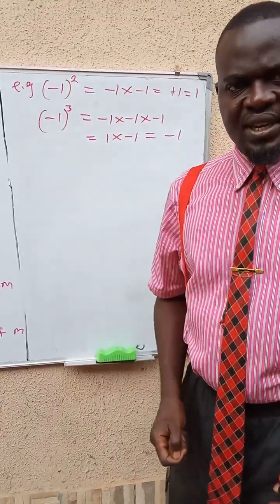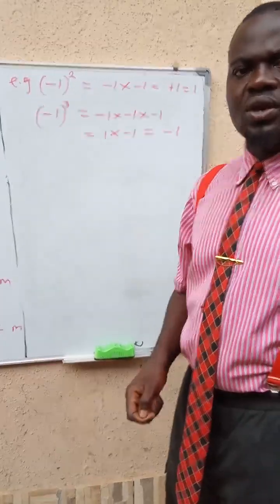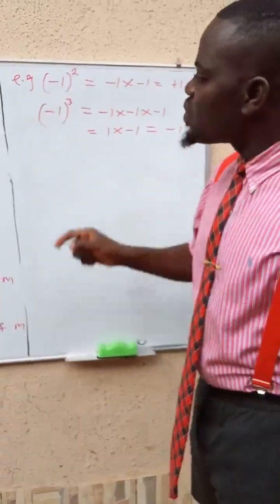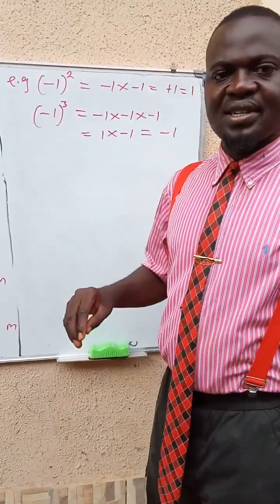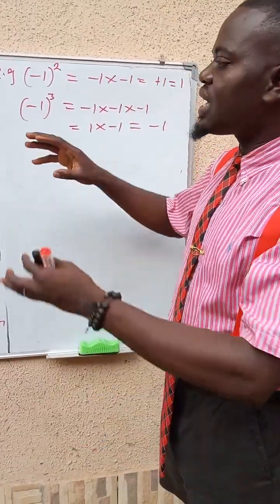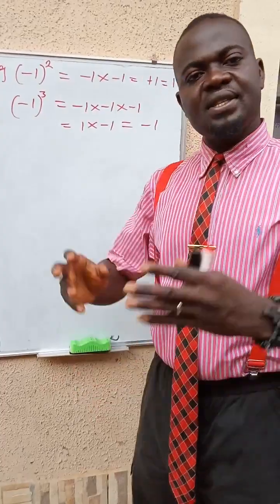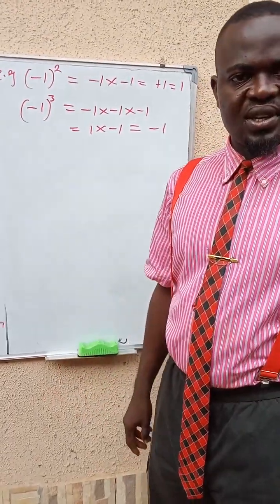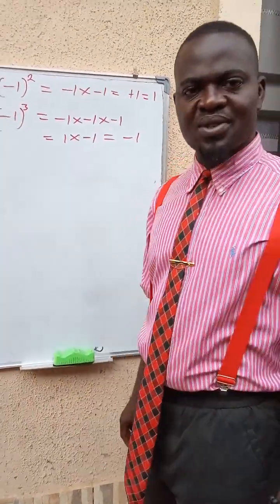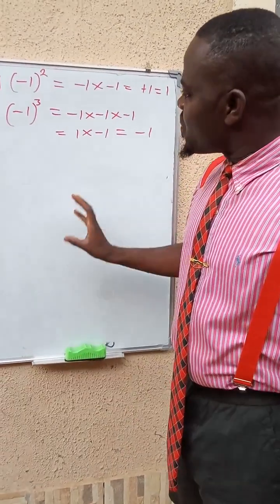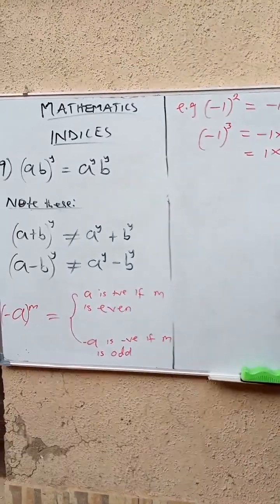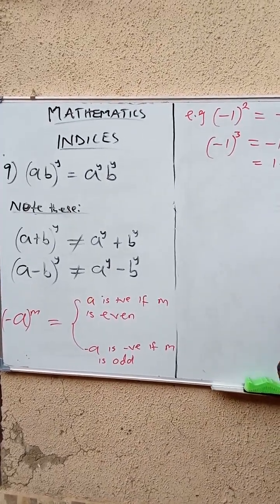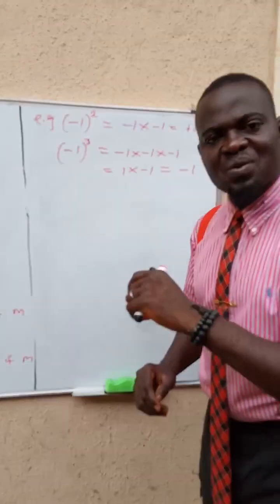Do everything within your reach to make sure that you attend the next class, which I'll start with different examples. Then you can still write yours out. You can't see this in the textbook the way I brought them out. Take note of them, write them down, then welcome to the next class.